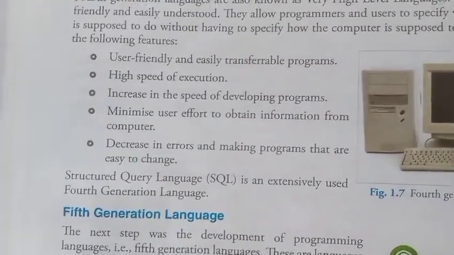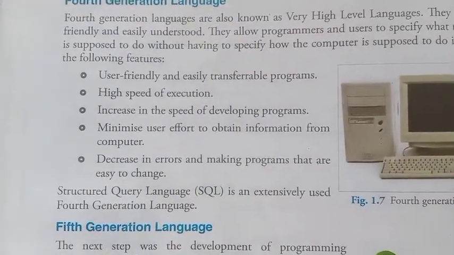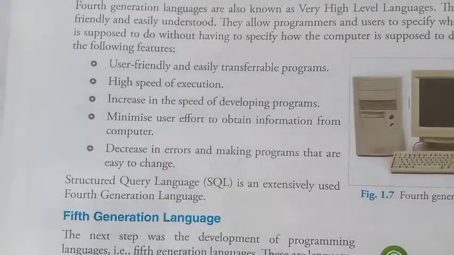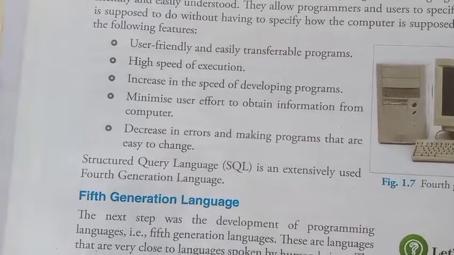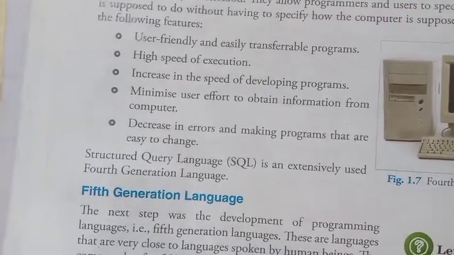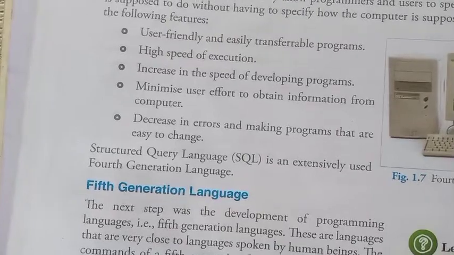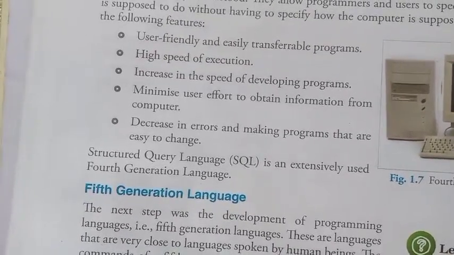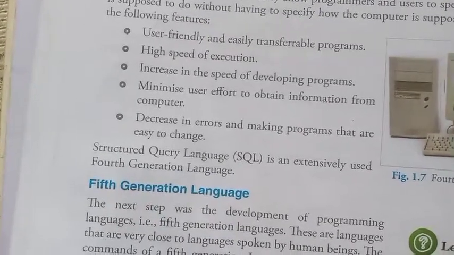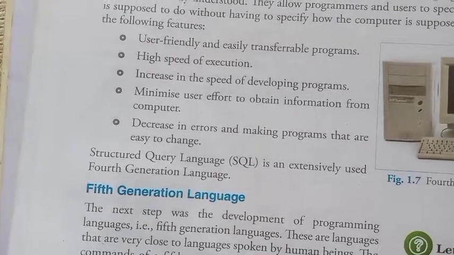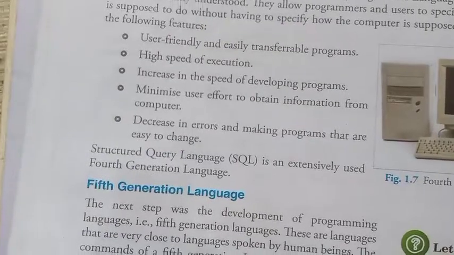Computer system. All of you know this is the diagram. We divided the computer system into two parts, hardware and software. We divided the hardware into three parts: purpose, size and technology. And we divided software into five parts: machine language, assembly language, high level language, fourth generation language, fifth generation language. High level language we divided into two parts, compiler and interpreter, and assembly language into one part, assembler.